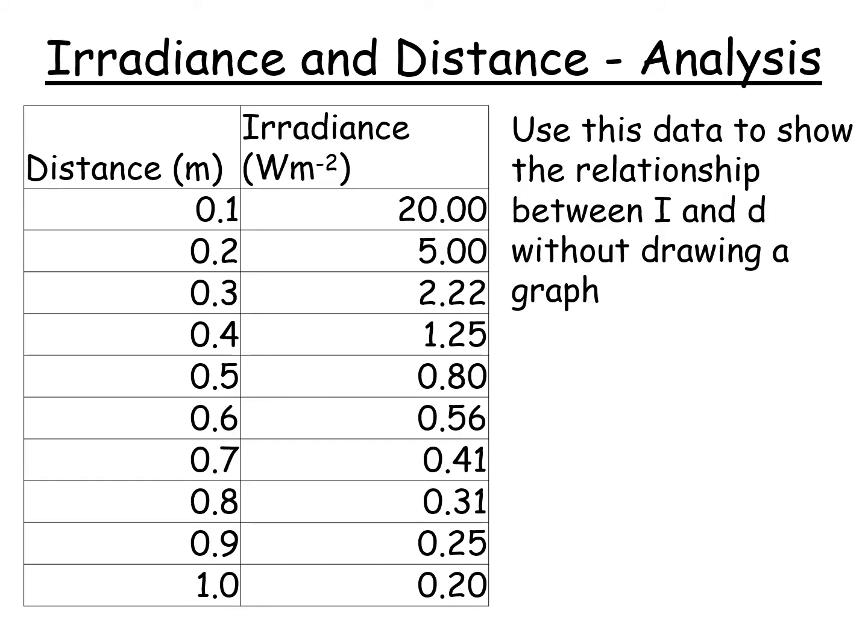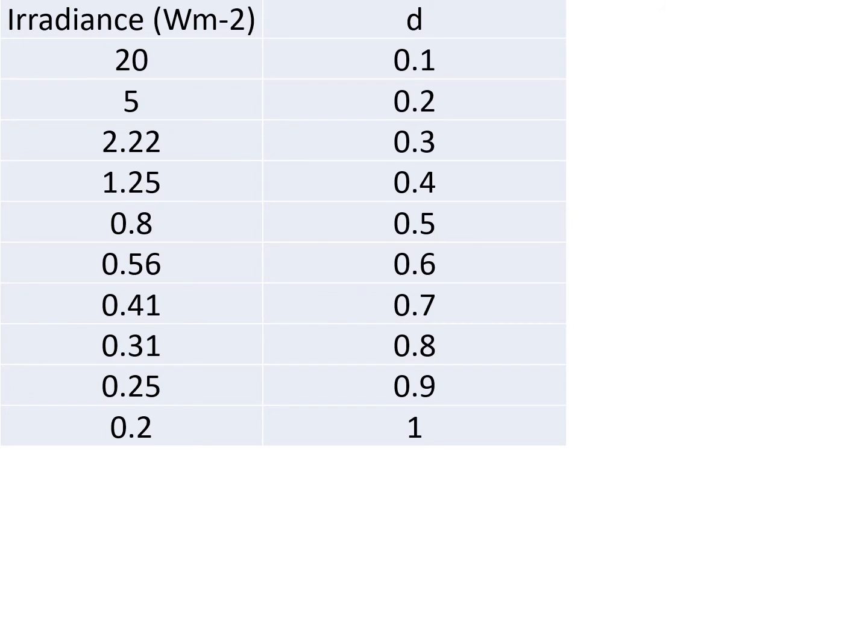Okay, now another common exam question they might ask you is, use this data to show the relationship between I and D without drawing a graph. Okay, so how do we show that I is inversely proportional to D squared without drawing a graph? So let's look at the method for this on the next slide. So first of all, we've got our two sets of data here, and the trick is we want to use this equation to show the relationship. So what we try to do is we want to square D, multiply it by I, and we should get a constant every time. So let's see if we get that.